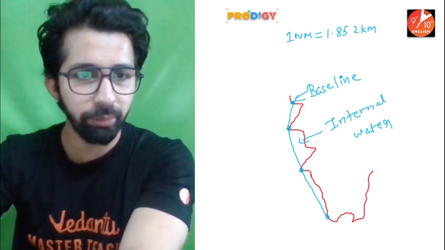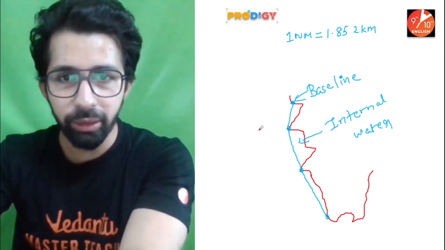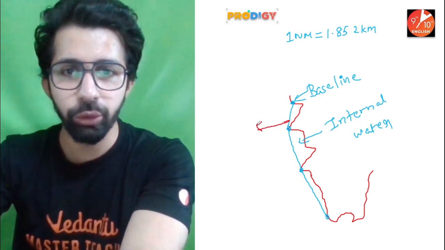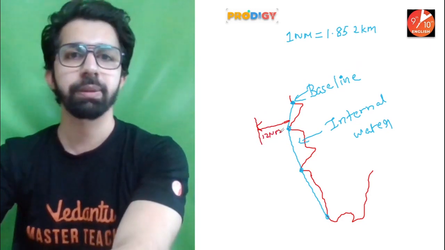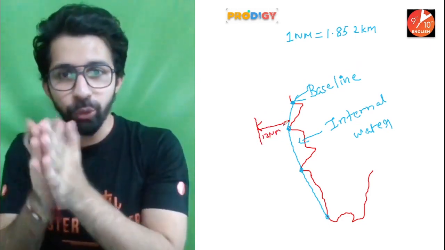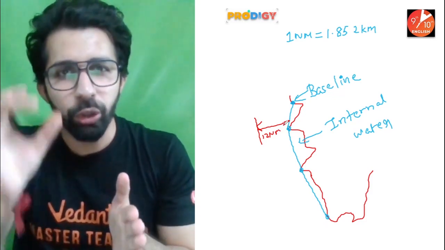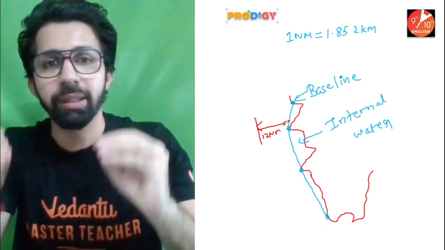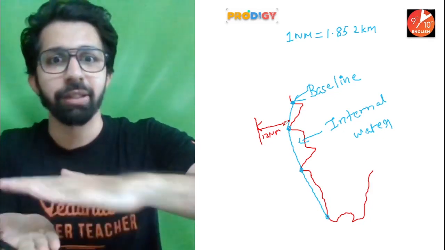Cool. So this baseline is made, and from this baseline, 12 nautical miles will be considered. Let me use some other color. From here, 12 nautical miles. So let's say, suppose this is 12 nautical miles. So guys, from the coast till 12 nautical miles, whatever living, non-living, whichever type of resources are available, that is a property of our country, including the sea surface.